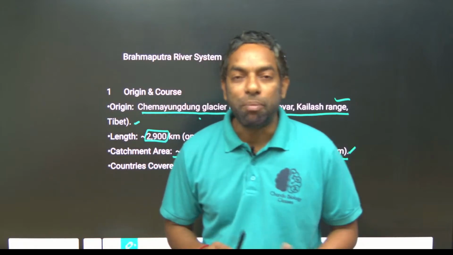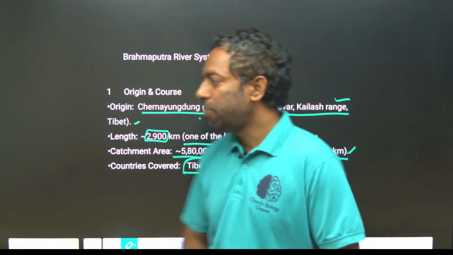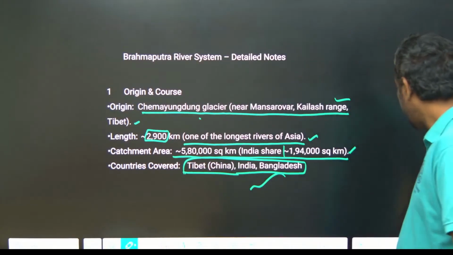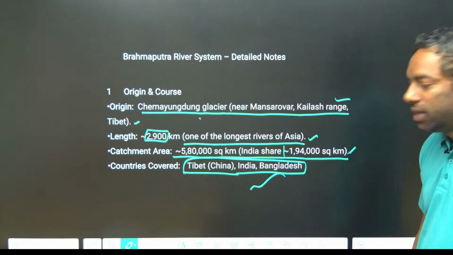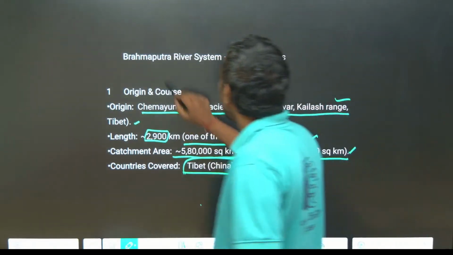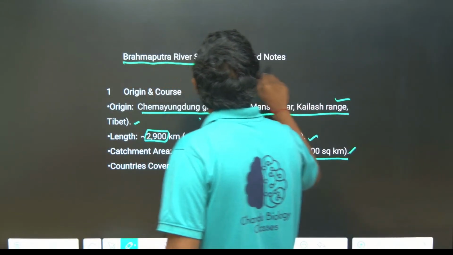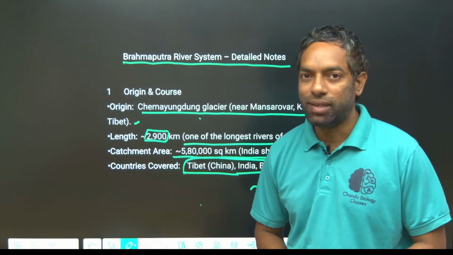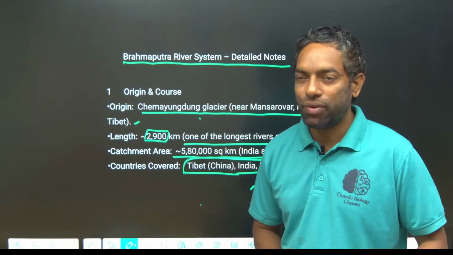To discuss the Brahmaputra river system right now. We completed the Ganga river system, right? Next is the Brahmaputra. It is also a perennial river. These are the notes I made, enough for your exam point of view.